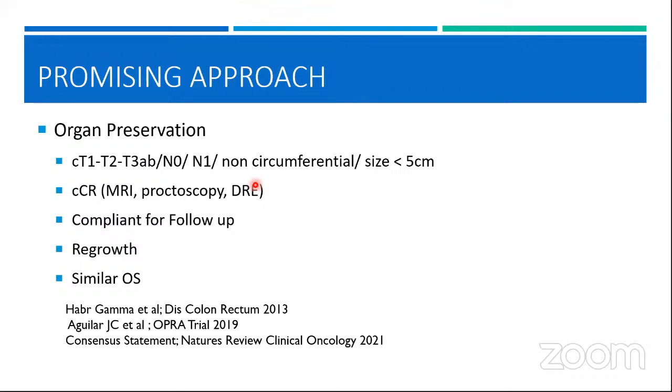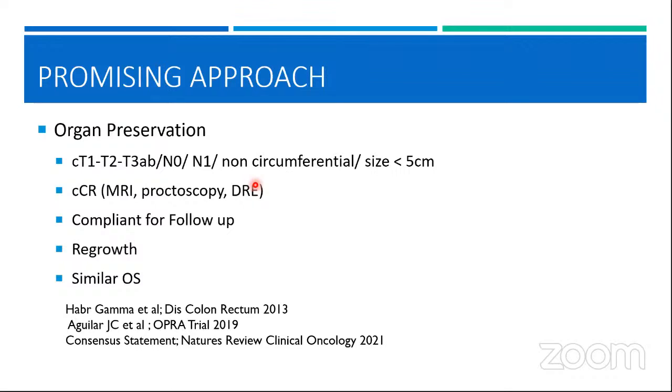Subsequently, you have to keep the patient on a very stringent follow-up, which will again involve MR, endoscopy, and digital rectal examination. And the patient has to be very compliant because, if you fail to detect the regrowth at the correct time, you will make the patient unresectable. You will compromise on the overall survival. So the regrowth has to be detected at the right time to be able to salvage it with surgery.